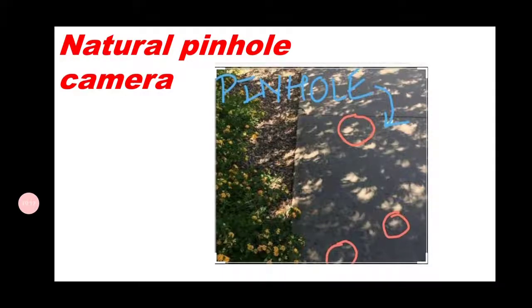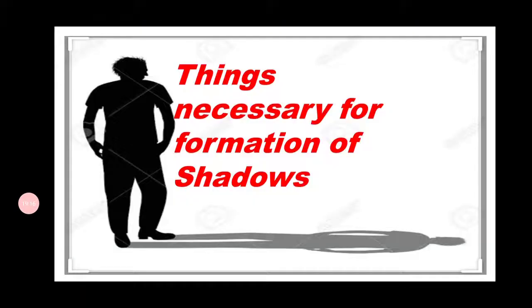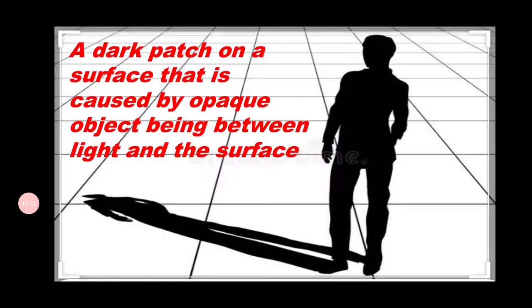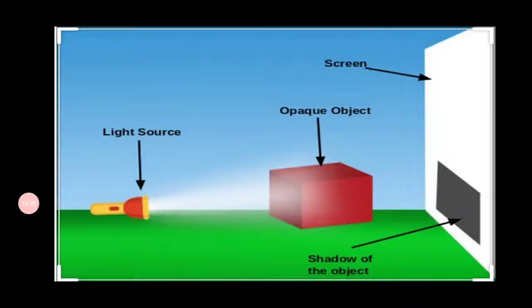In this entire session we have discussed two important concepts. One is what a shadow is. A shadow is nothing but a dark patch on a surface that is caused by an opaque object being placed between the light and the surface. Shadows are formed because light travels in a straight line.